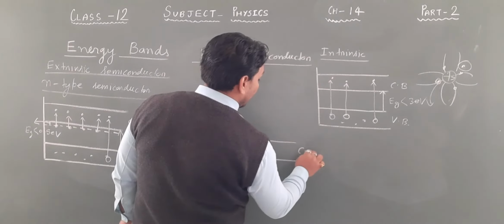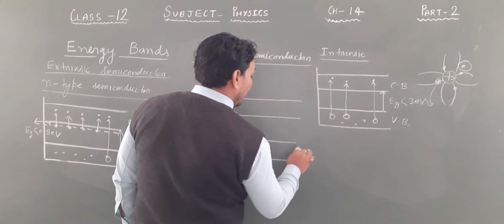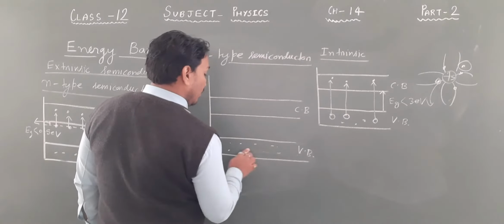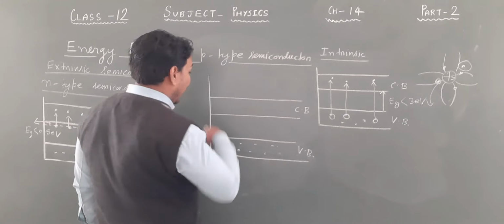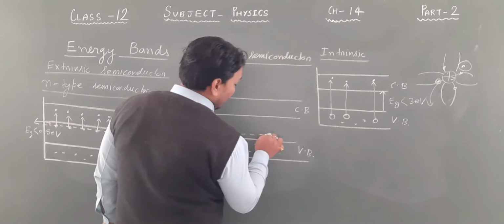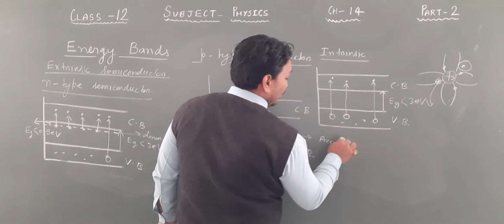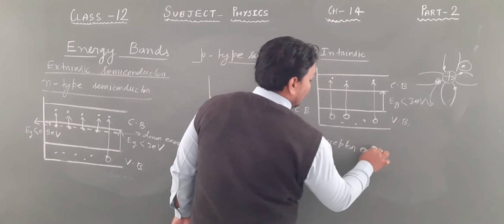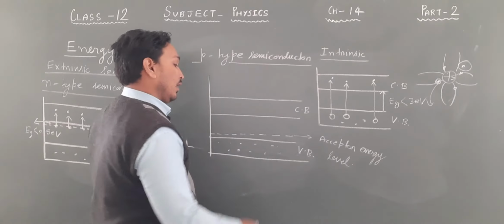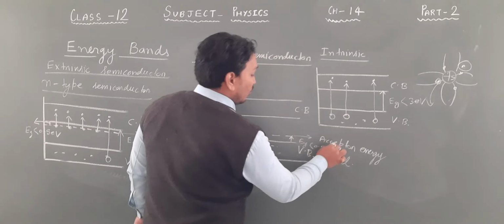So this is your conduction band, and this is your valence band. Electrons are there in the valence band, and in the case of a p-type semiconductor there is an extra energy level which lies just above the valence band. This energy level is called the acceptor energy level, and this gap Eg is less than 0.5 electron volt.